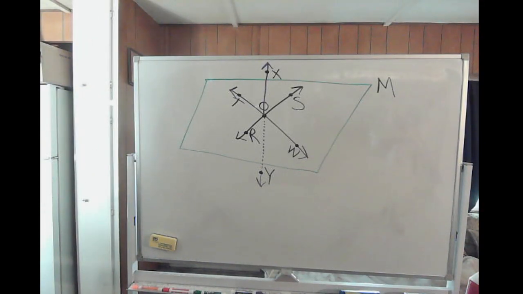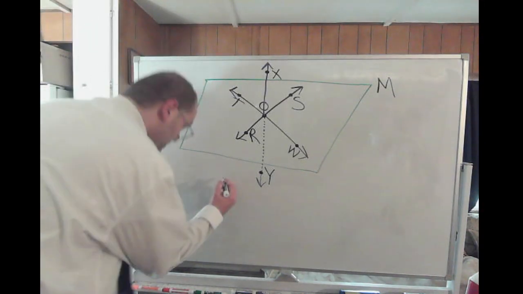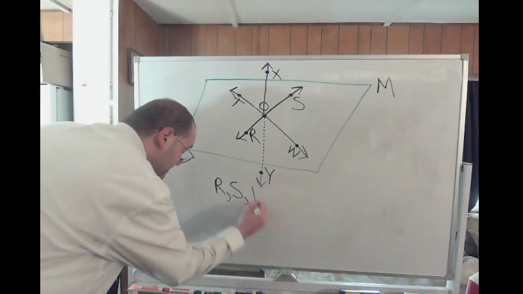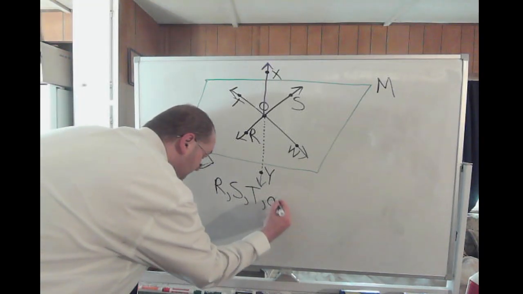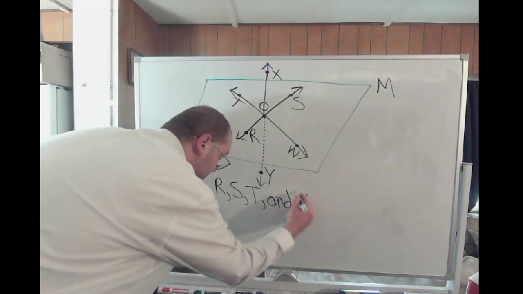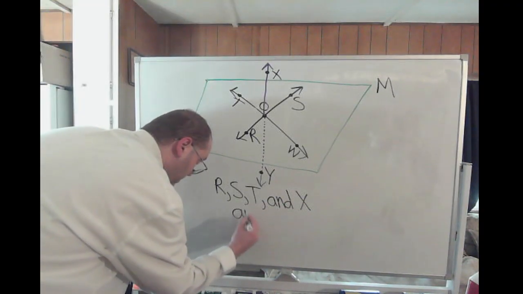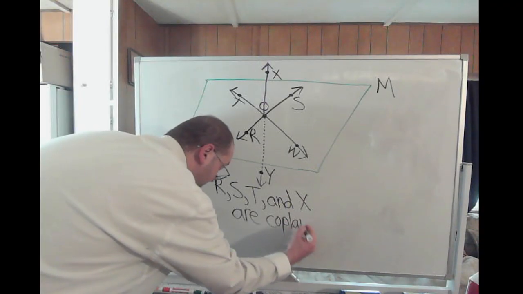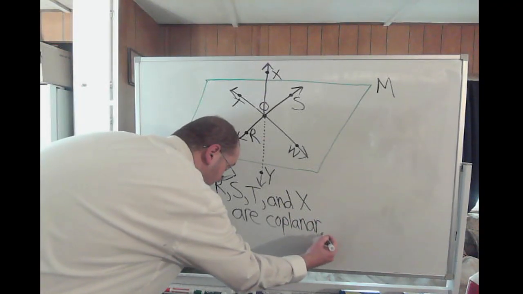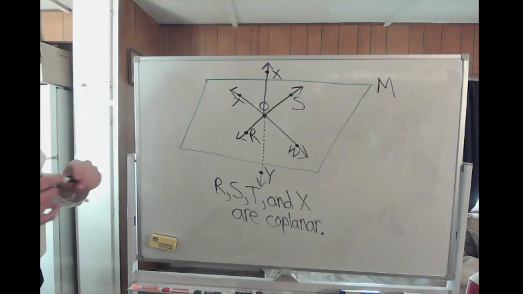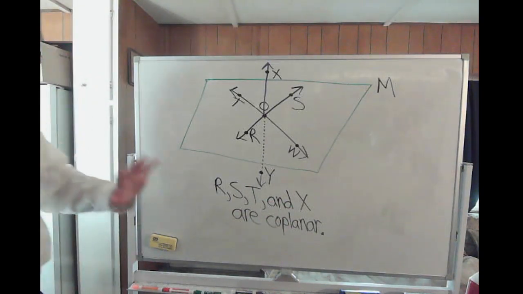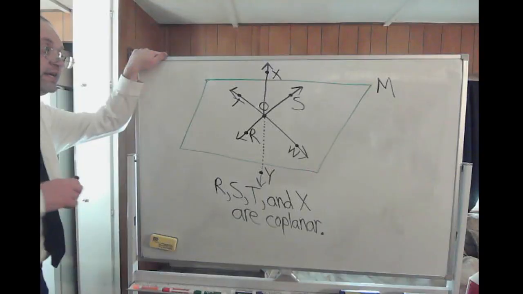All right. Let's see. R, S, T, and X are coplanar. So now this is making a statement that points R, S, T, and X are coplanar, which means on the same plane.